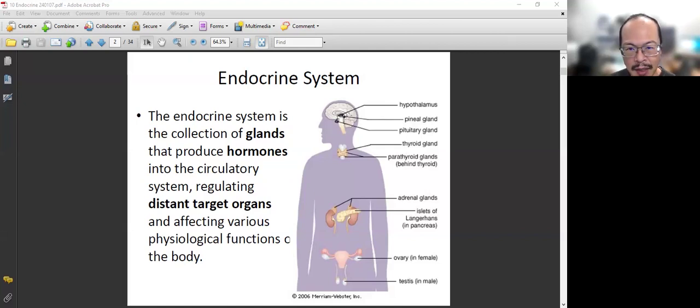Those endocrines are in the brain. So this is how your brain operates your body. They can control your body by using the nerves. They can also secrete hormones, and the hormones circulate in the body and act on the body. So they can control the body in different ways. So let's look at this one first: hypothalamus, pineal gland, pituitary gland. These are the glands, the endocrine system in the brain.